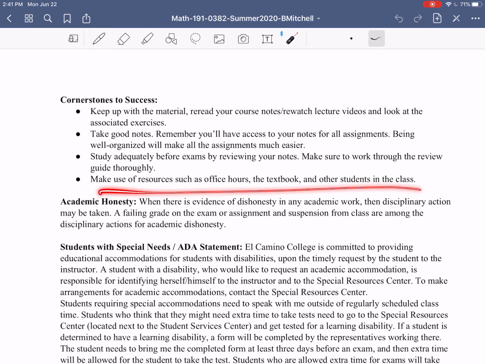And then, of course, you want to make use of the resources. You have these online office hours. You have discussion boards. You can contact me directly. You're going to have your textbook, and you have the other students in the class. Very, very important to make use of all those resources here, right?